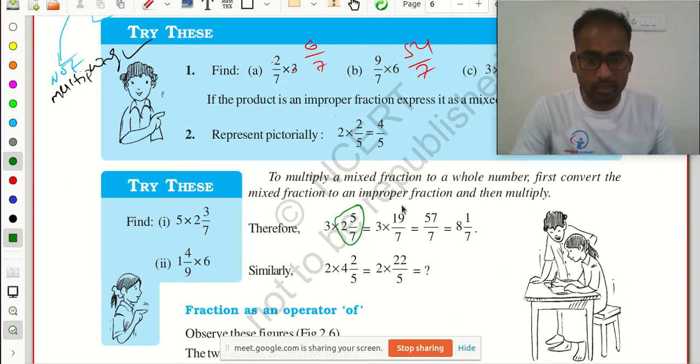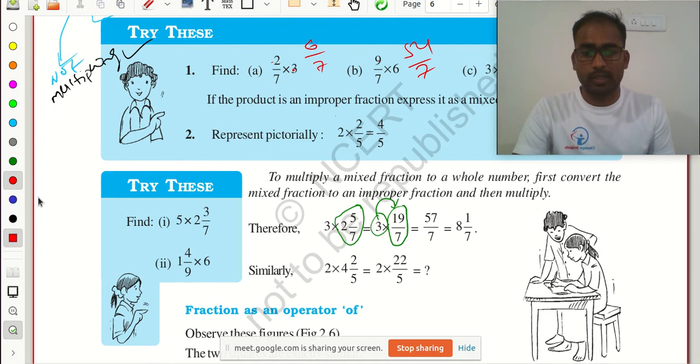Then I convert it into an improper fraction, 19 by 7. Then I need to multiply this whole number with the numerator. I got here, again I convert it into a mixed fraction. Then I will get the answer. Perfect? Understood now? So in the same way.